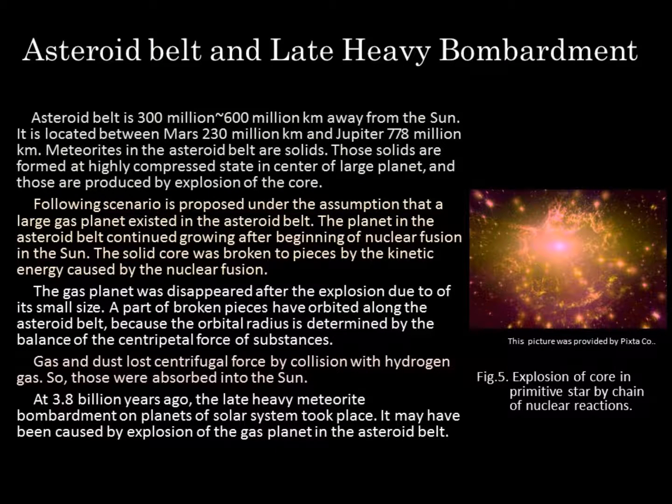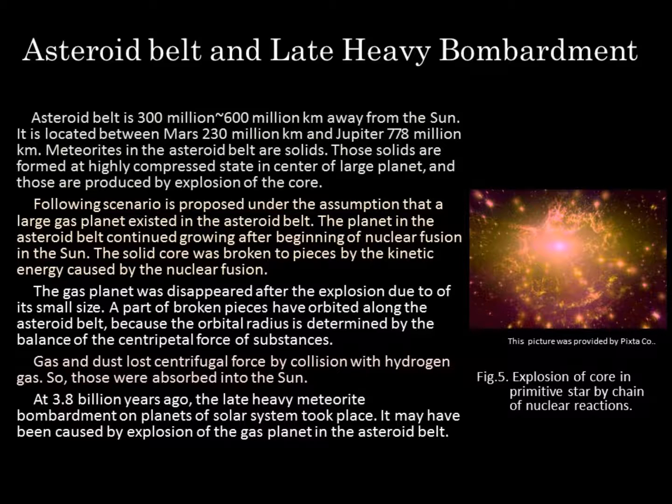Asteroid belt and late heavy bombardment. The asteroid belt is from 300 million kilometers to 600 million kilometers away from the sun. It is located between Mars, at 230 million kilometers, and Jupiter, at 778 million kilometers. Meteorites in the asteroid belt are solids. Those solids are formed at a highly compressed state in the center of a large planet, and are produced by explosion of the core. The following scenario is proposed under the assumption that a large gas planet existed in the asteroid belt.